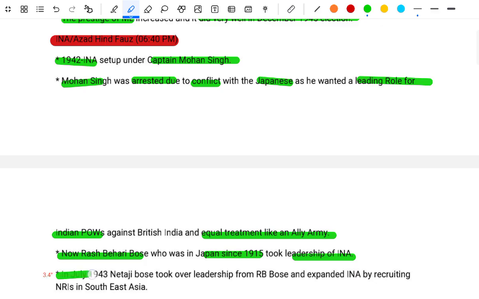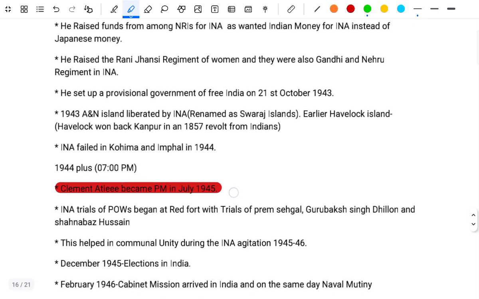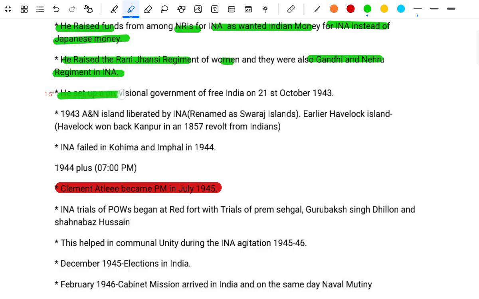In July 1943, Netaji Bose took over leadership from R.B. Bose and expanded the INA by recruiting NRIs in Southeast Asia. He raised funds among the NRIs, as he wanted Indian money for the INA instead of Japanese money. He raised the Rani Lakshmi Bai Regiment of women, and there were also the Gandhi and Nehru Regiments in the INA. He set up the Provisional Government of Free India on 21st October 1943.